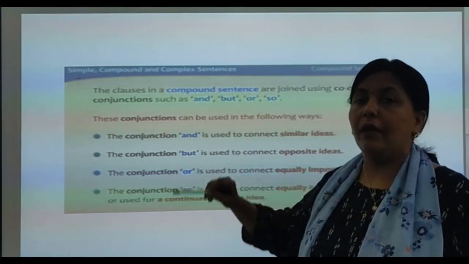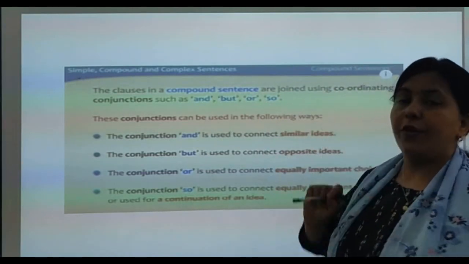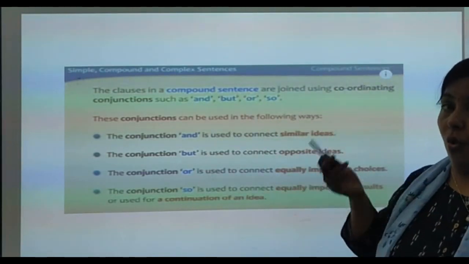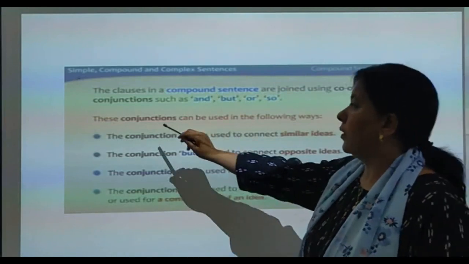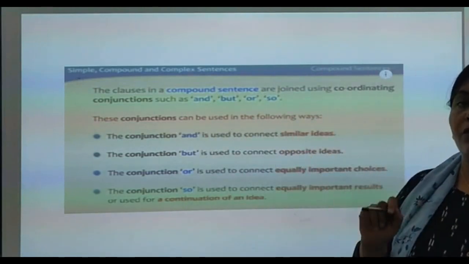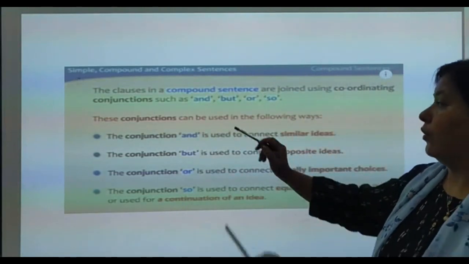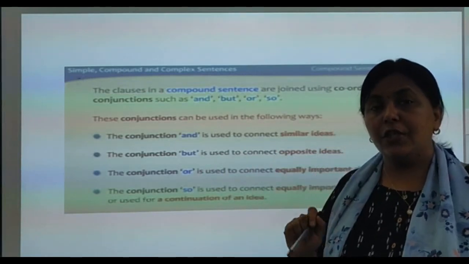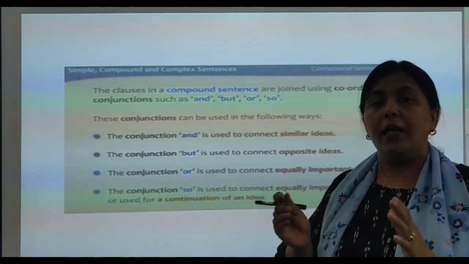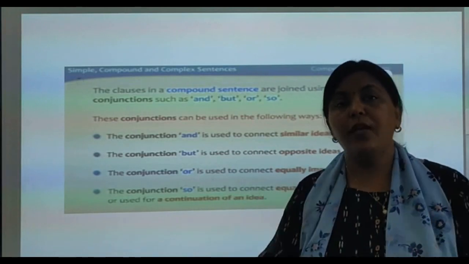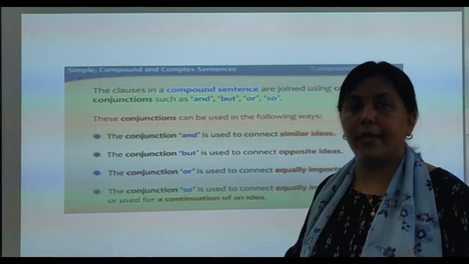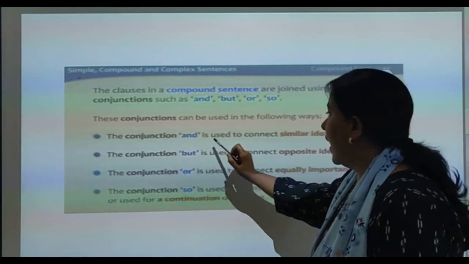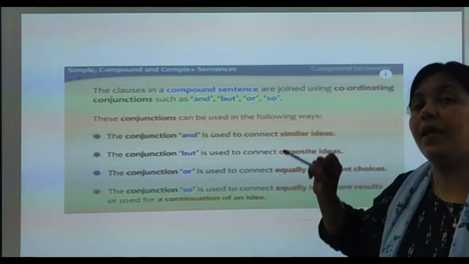Where to use and, where to use but, where to use or, and where to use so. So how can these conjunctions be used in the following ways? First we take up and. The conjunction and tells us the equal importance of both the sentences. The conjunction and is used to connect similar ideas.